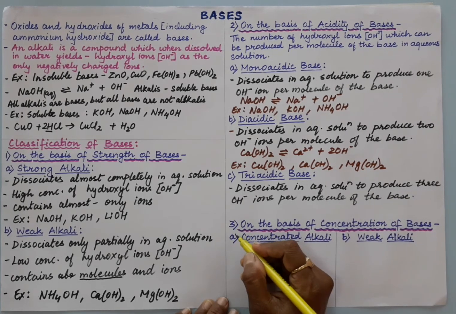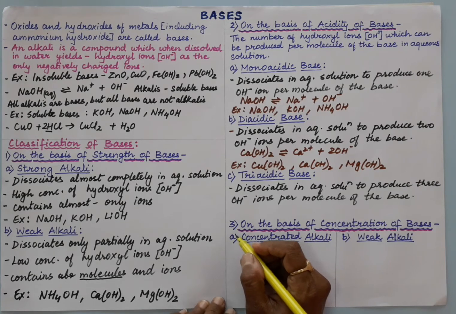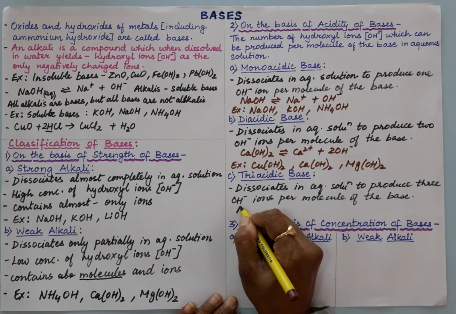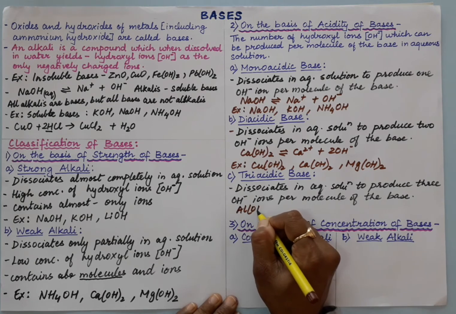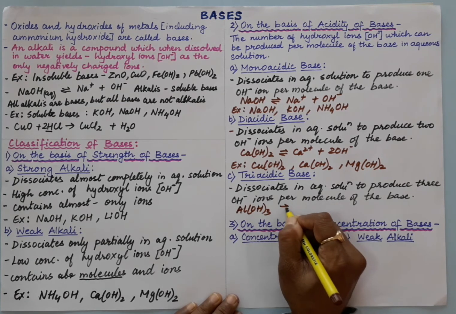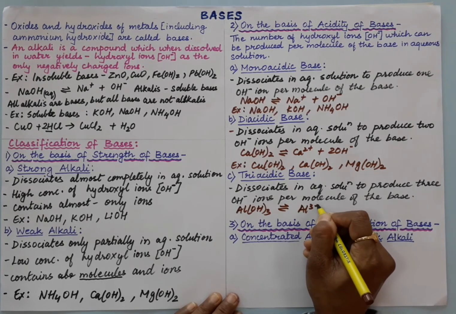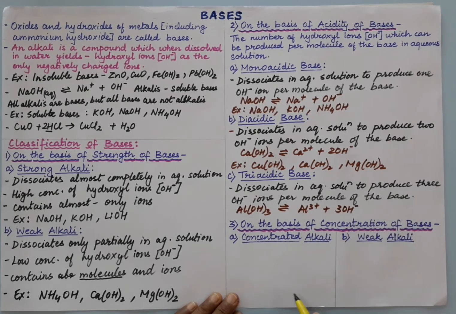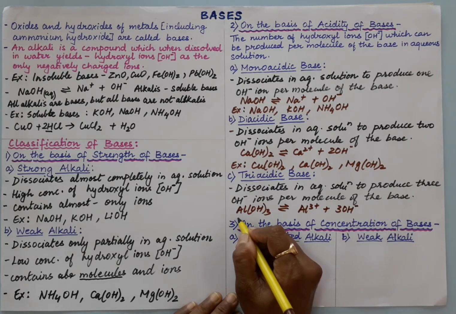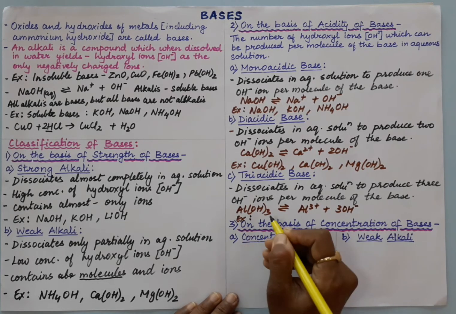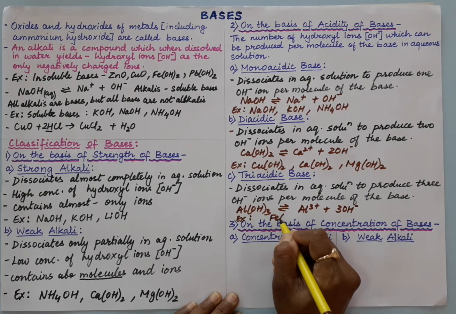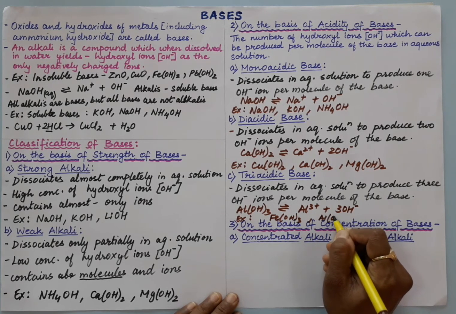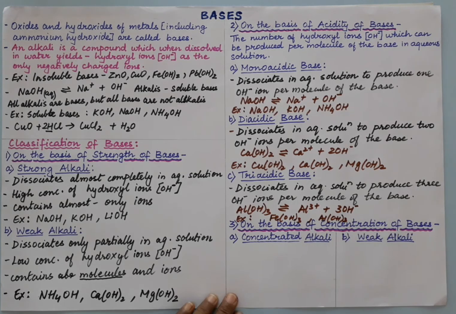And here we have aluminium hydroxide as an example. Aluminium hydroxide will give Al3 plus and 3 OH minus ions. And here we have examples: ferric hydroxide, aluminium hydroxide are the examples of this, right?